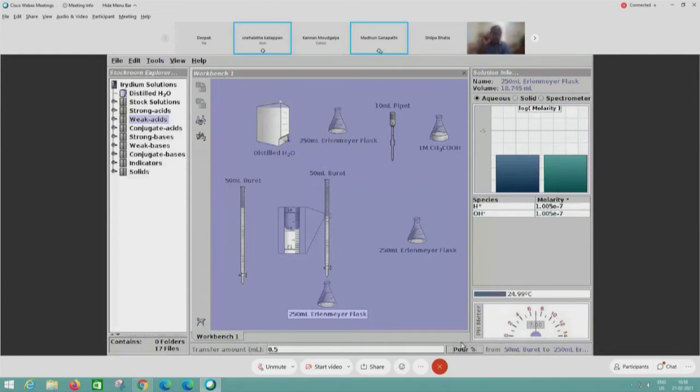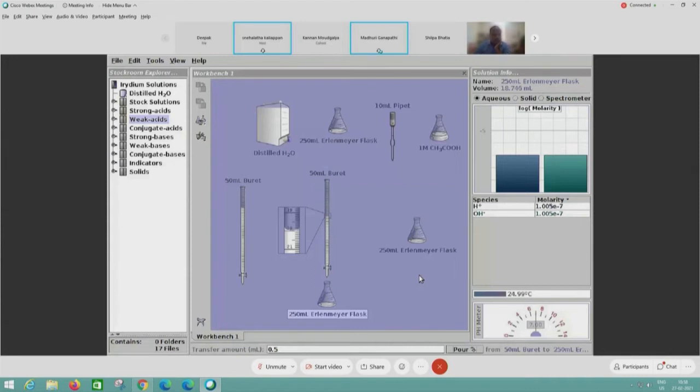Yes, all three. So participants, if you have anything, I'll just unmute all of you. If you have anything to ask Madhuri, you can ask here. She can clear your doubts regarding any of the virtual labs, apparatus, solutions, anything, scale, whatever.